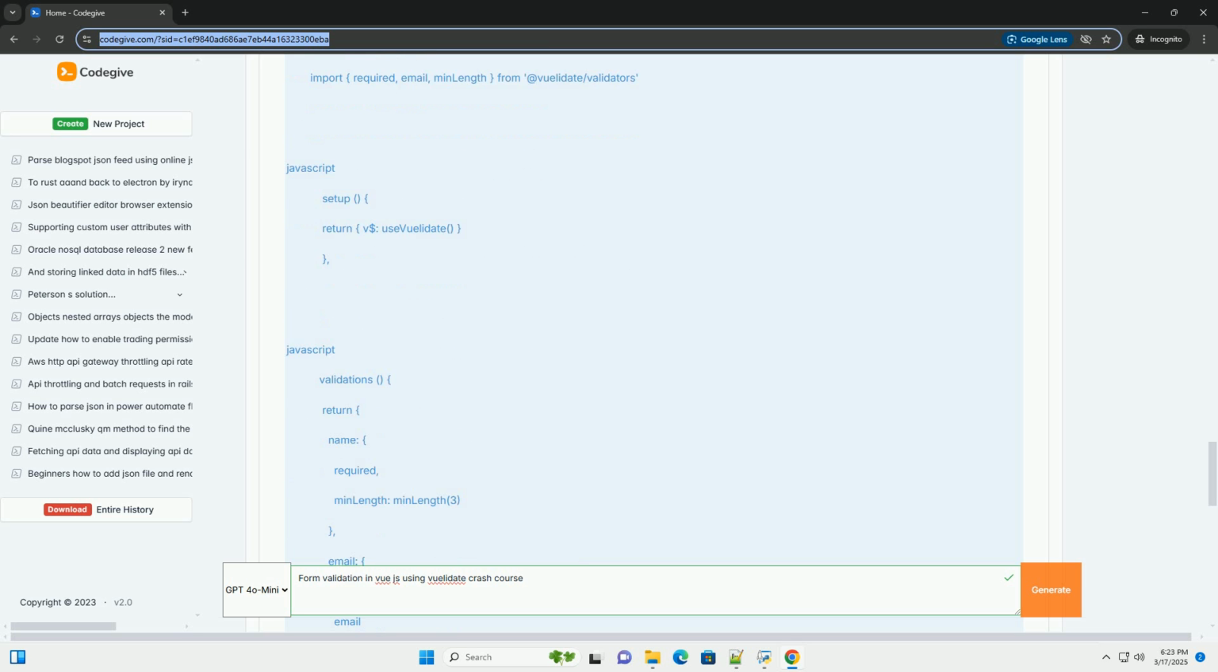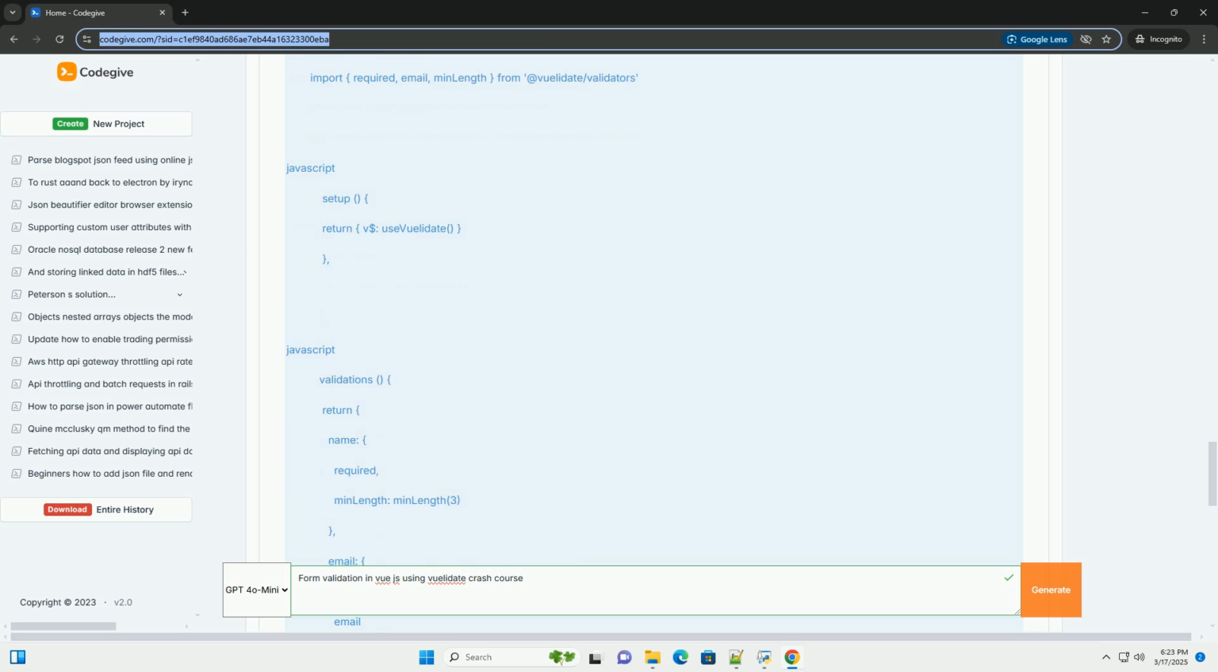Example, address object. Explanation: the address data property is an object with street and city properties. In the validations option, you define the validation rules for the address object, and then for each property within the address object, street and city. In the template, you access the validation state using $v.address.street.$error, etc.